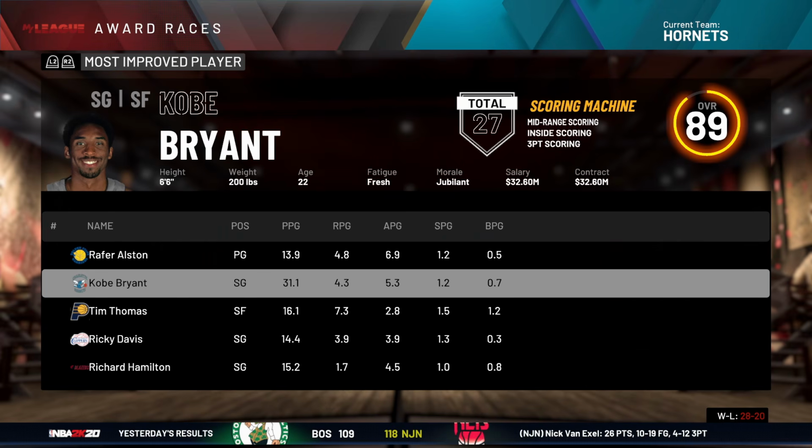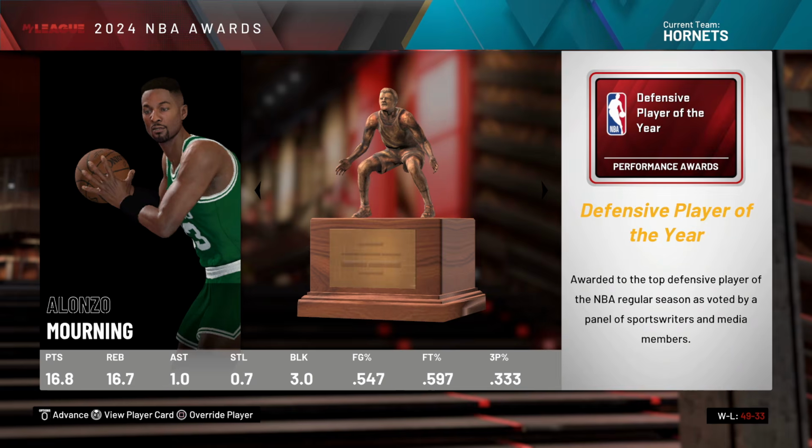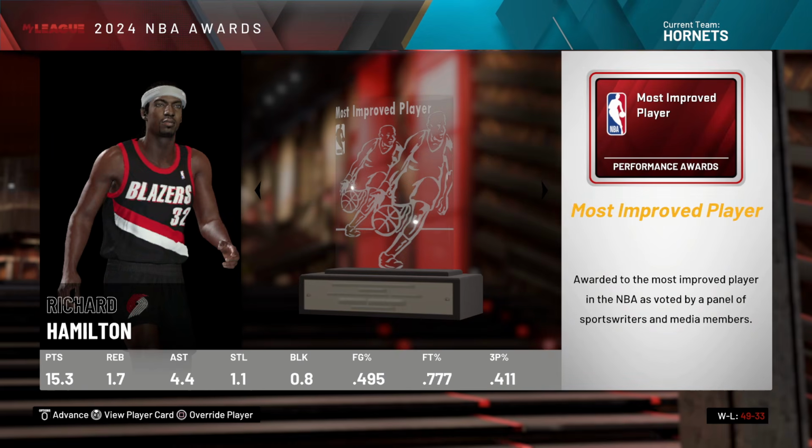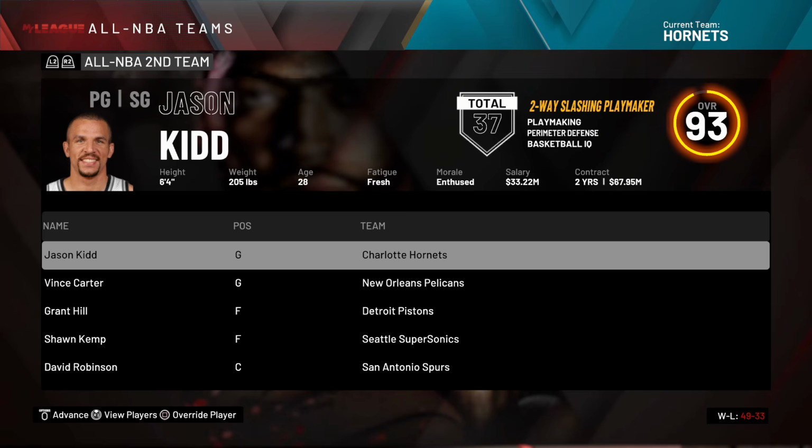He's number 2 in the most improved player race with 31.5 a game. Chris Webber. Why did I just call him Christopher? I don't know. Most valuable player, Speedy Claxton, Alonzo, Rip Hamilton, most improved player. Cool. All NBA first team, Kobe Bryant. And, you know, Mr. Kidd still on the second team.